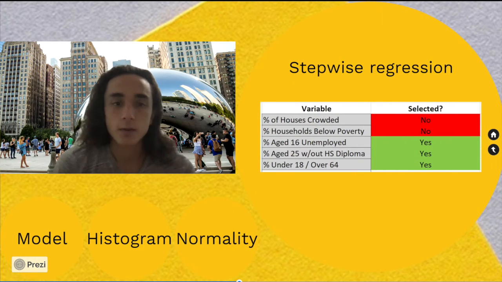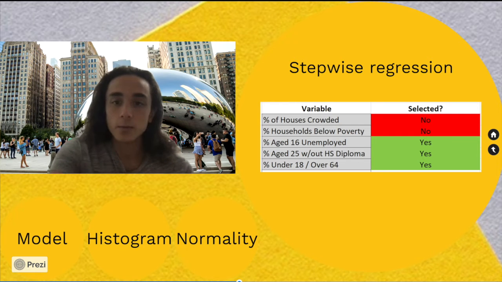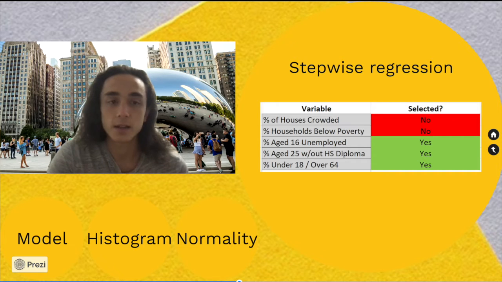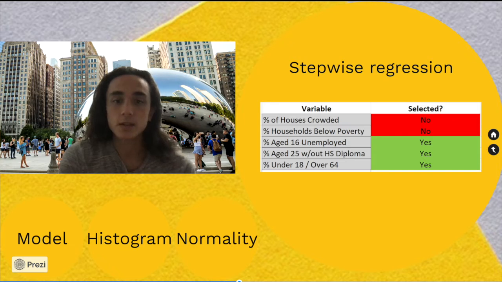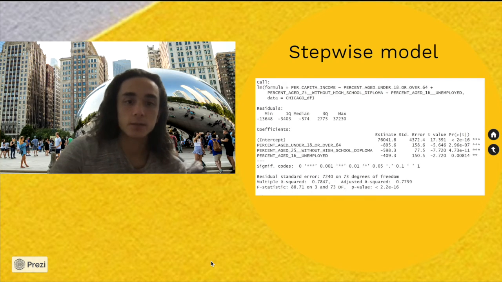Now to improve our complete first order model, we use a stepwise regression model to see if we could drop any of our independent variables. From the stepwise regression, we find that we should only include the variables percent of dependents, so that's under 18 or over 64, percent without a high school diploma, and unemployment percentage. This model tells us to drop the crowded housing percentage and percent below the federal poverty line. Including just these 3 variables gives us the smallest AIC value of 1,372.